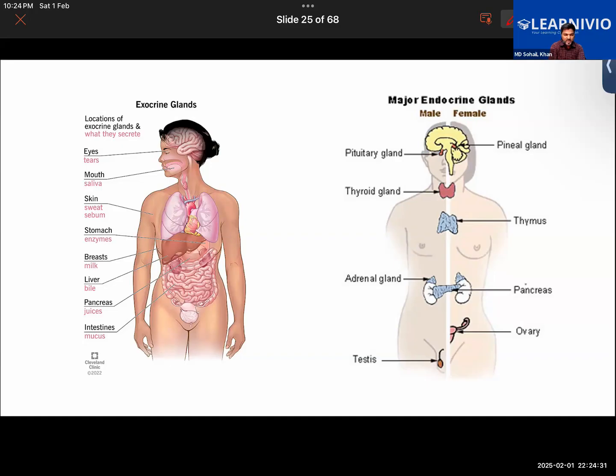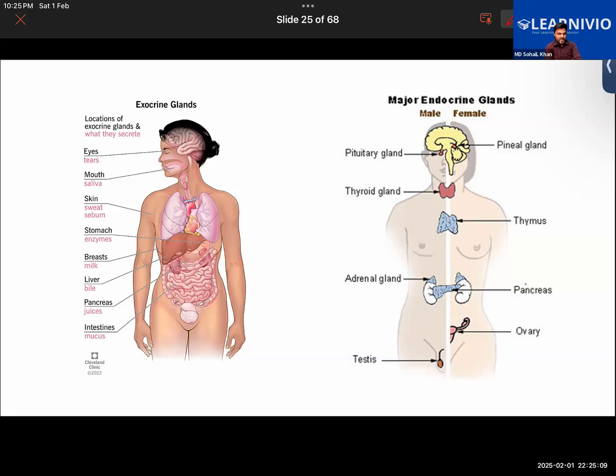See, as for the exocrine gland, in the left diagram, the tear glands are there in the eyes. So where is the tear coming? Is the tear going into the blood or coming onto the surface of the body? Obviously onto the surface of the body, right? Salivary gland in the mouth secretes saliva. Getting it? So the secretions of the exocrine gland are not going directly into the blood. As for the endocrine gland, their secretions go directly into the blood. Got it?